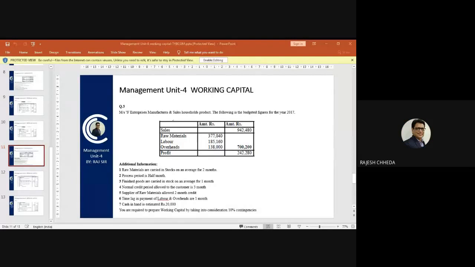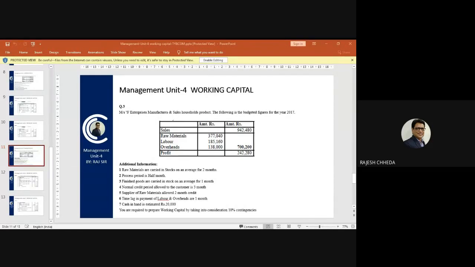Yes, 2,875. So the total of all the three amounts which you have calculated, take it in the outer column, and that is your estimation of WIP requirement in this case. So calculation of WIP.